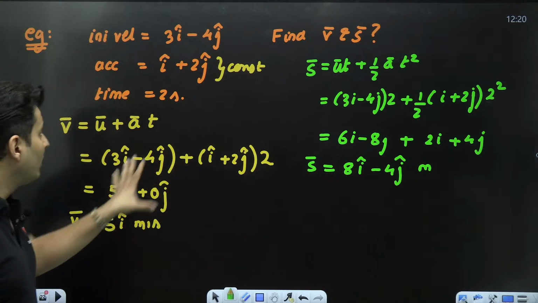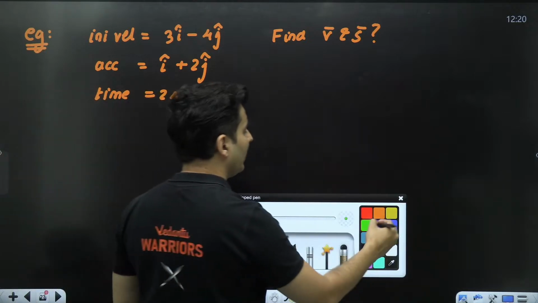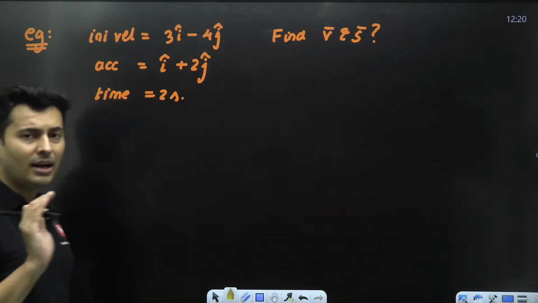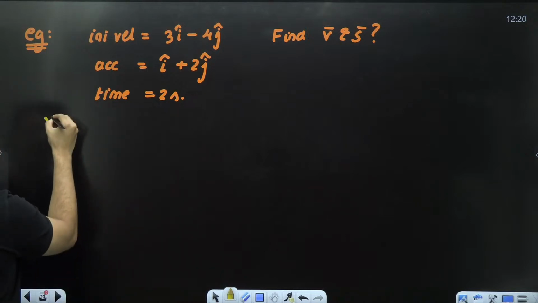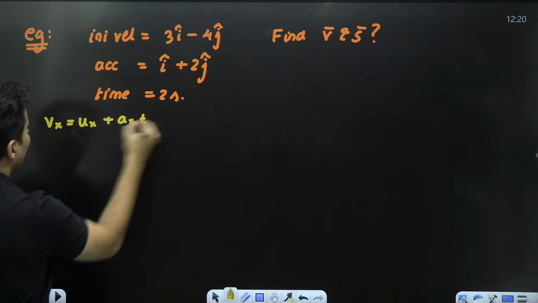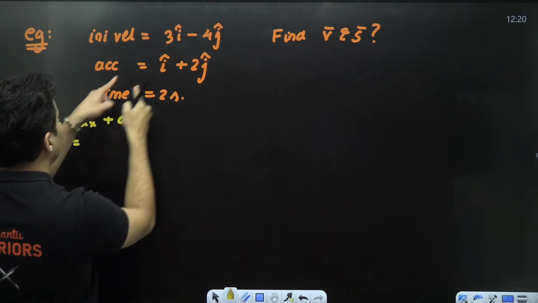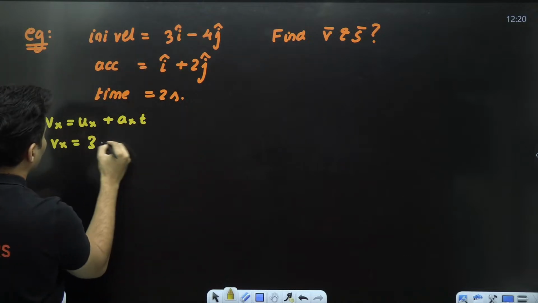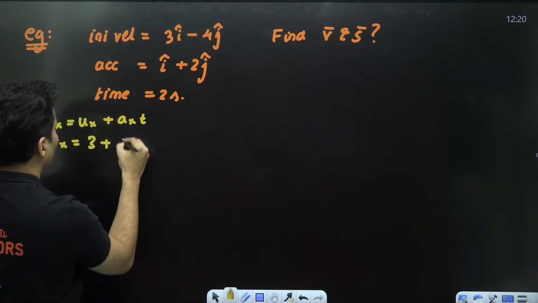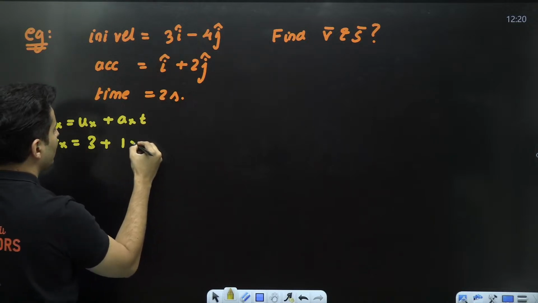But if you don't want to do it in vector form, if you do it component way, that is also okay, guys. But that will be unnecessarily lengthy. For example, Vx is equal to ux plus axt. Final velocity in the x direction is initial velocity in the x, which is 3, plus acceleration in the x, which is 1, into time, which is 2.